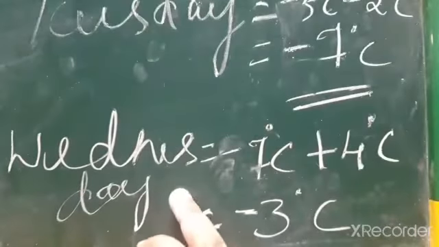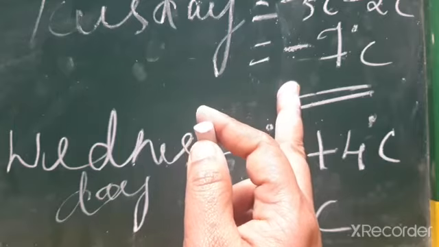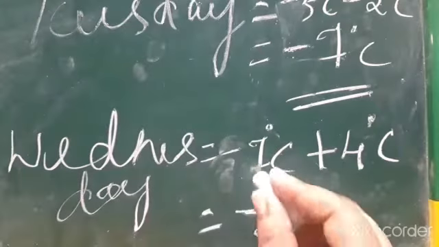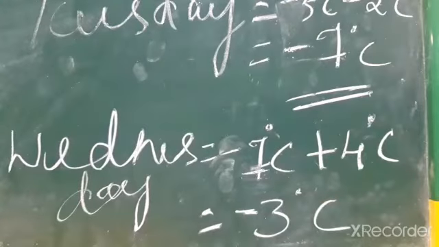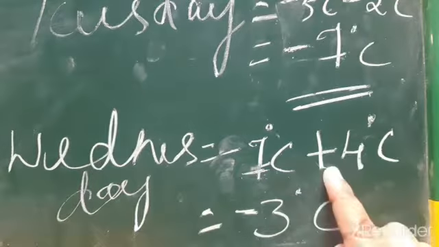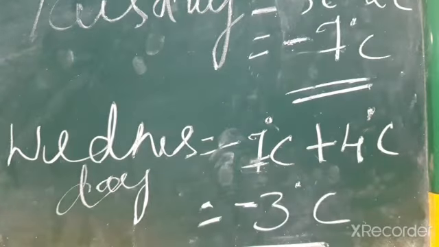Then Wednesday's temperature. To find the Wednesday's temperature, what is the previous day's temperature? Minus 7 degrees Celsius. Take that minus 7 degrees Celsius of the previous day. Then what happened on that day, Wednesday? It rose by 4 degrees. So plus symbol, plus 4 degree Celsius. So answer is minus 3 degrees Celsius.